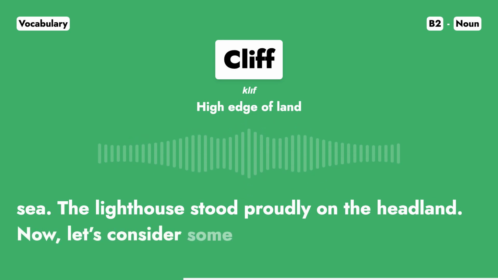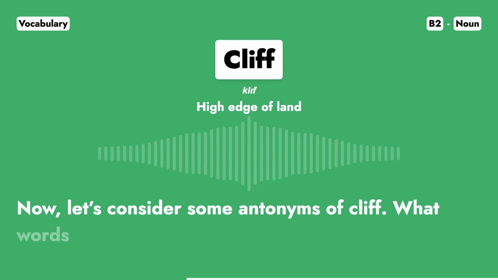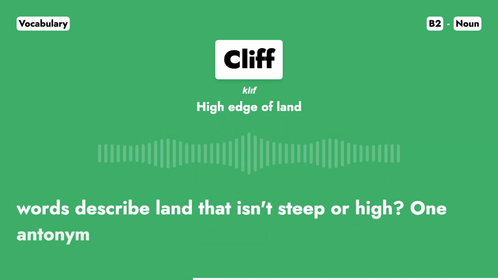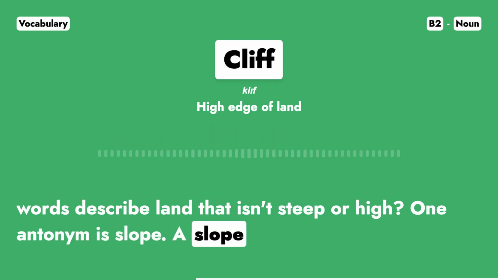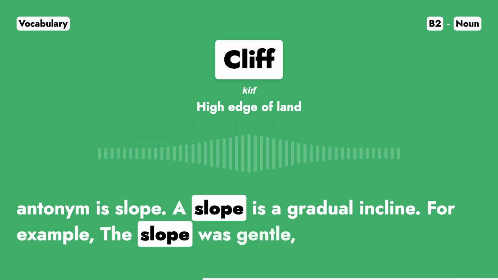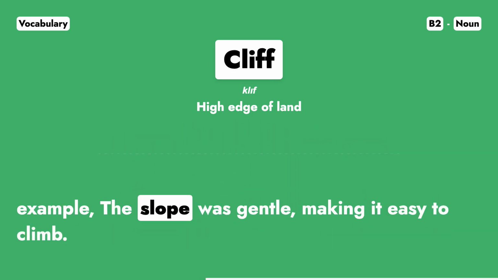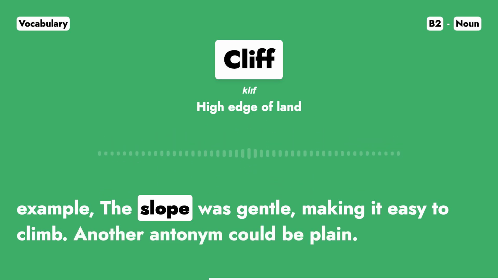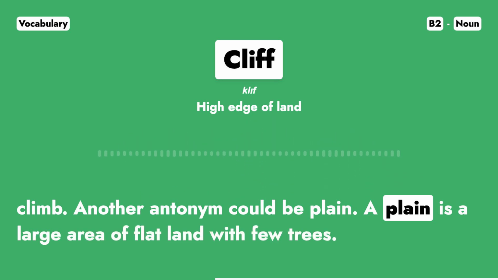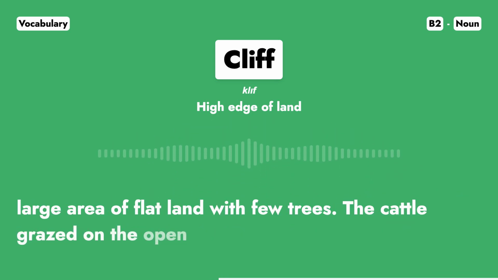Now, let's consider some antonyms of cliff. What words describe land that isn't steep or high? One antonym is slope. A slope is a gradual incline. For example, the slope was gentle, making it easy to climb. Another antonym could be plain. A plain is a large area of flat land with few trees. The cattle grazed on the open plain.